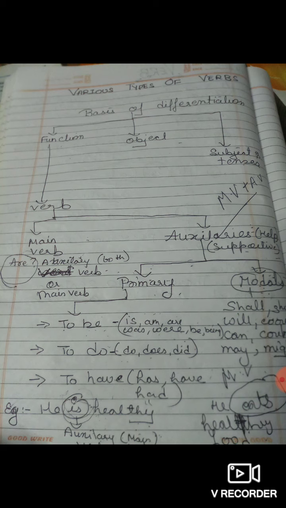As I told you, on the basis of function, verb is divided into two parts: the main verb and the auxiliary verb. An auxiliary verb is always a helping or supportive verb, and it is again divided into two parts: primary and modal. Primary includes to be: is, am, are, was, were, be and being; to do: do, does; and to have: have, has and had.